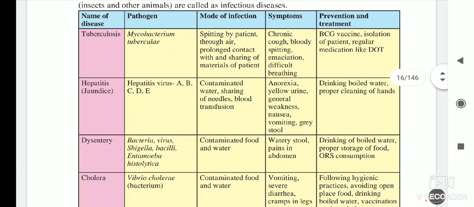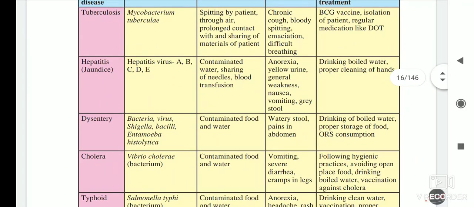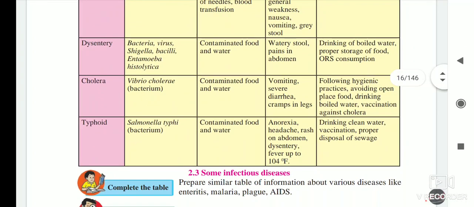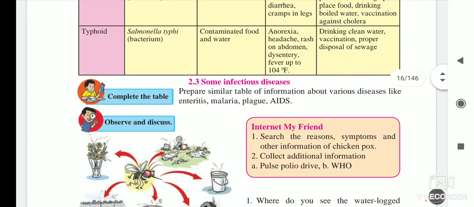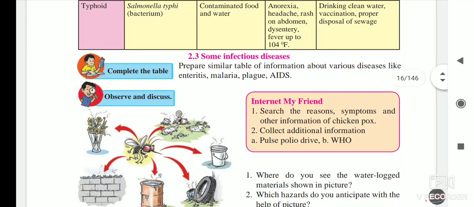From this we understand that so many diseases are spreading due to contaminated water or contaminated food. So we have to be careful whenever we are taking food. Now after that we will see